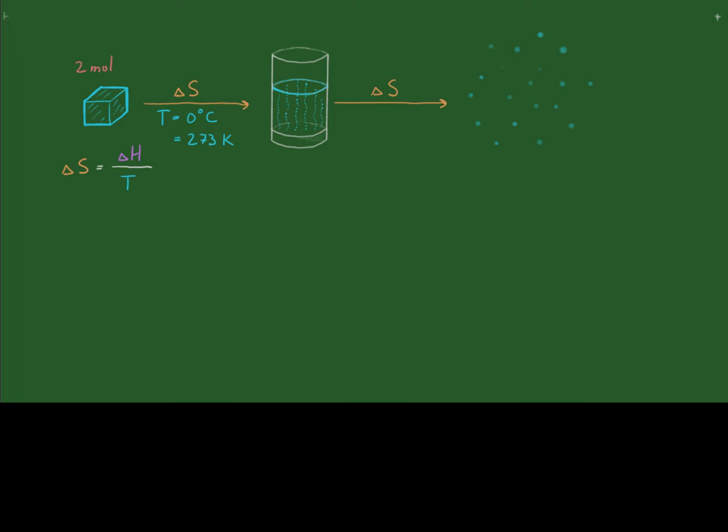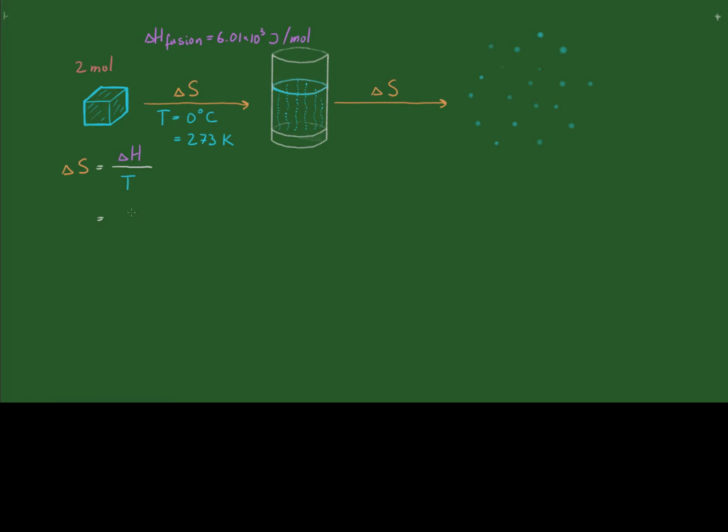So we have our T. What about our enthalpy? We are looking for the enthalpy of the process of melting, and that is also known as the heat of fusion. The heat of fusion for water is 6.01 times 10 to the third joules per mole.